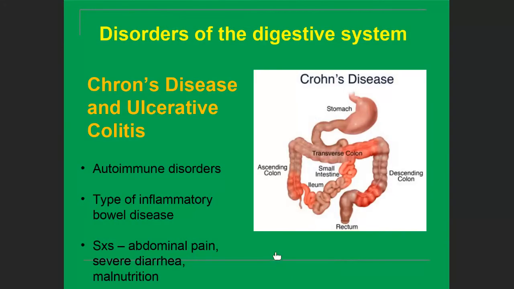Another disorder is Crohn's disease and ulcerative colitis. This is an autoimmune disorder, a type of inflammatory bowel disease, that occurs in the colon region of the large intestine. The symptoms are abdominal pain, severe diarrhea, and malnutrition. You can see here the parts where the inflammation is caused by ulcerative colitis.